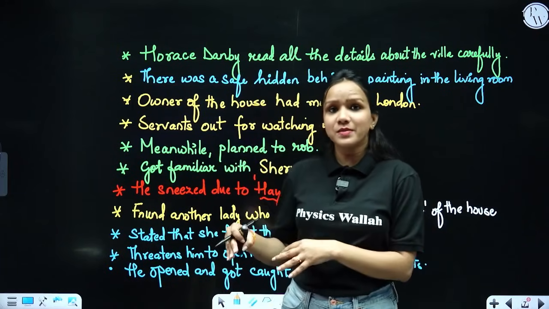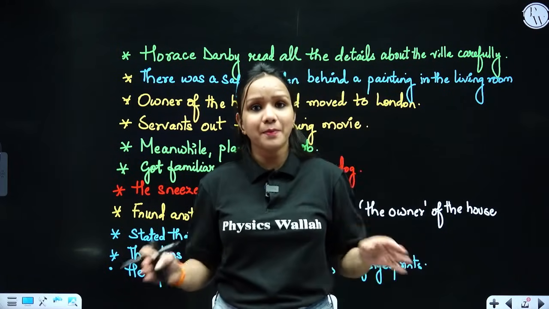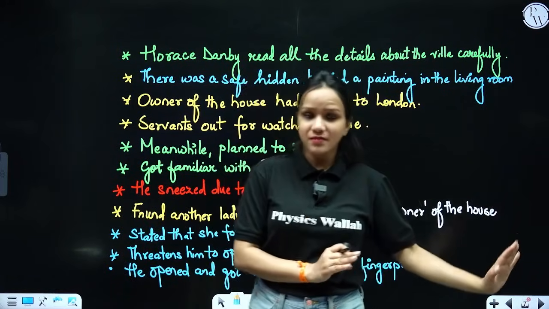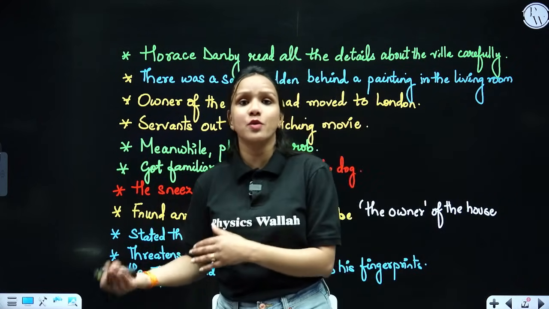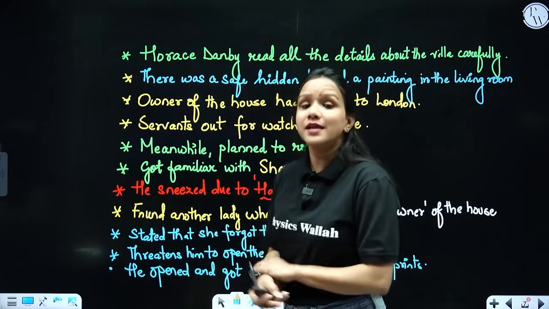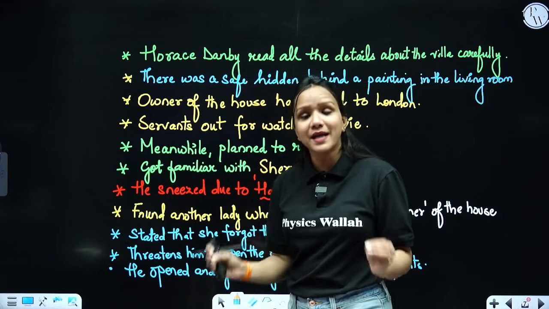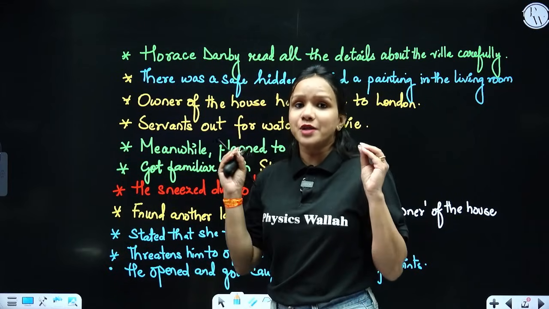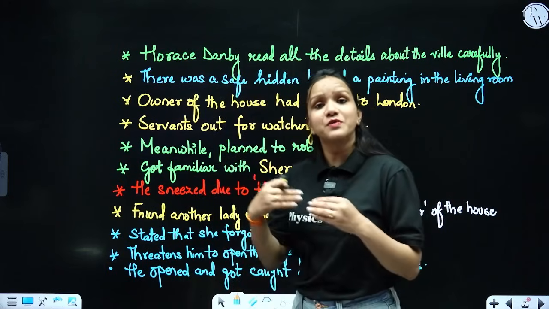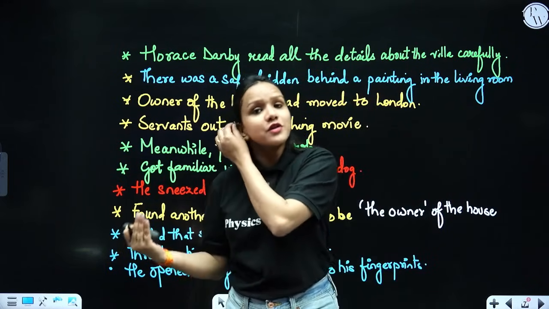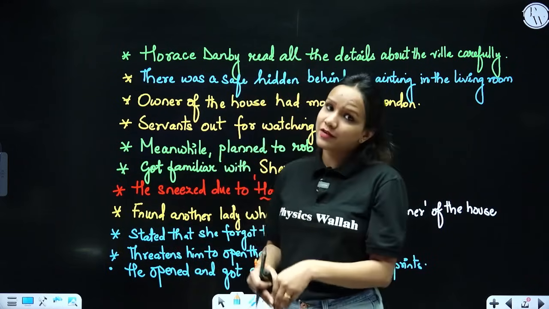So he went from there, and for 2 days nothing happened. He started living silently. The police came and arrested him on a charge that he had committed robbery at Shotover Grange. He literally got sad and mad at the same time, and he started requesting the police to listen to him at least once, and that the mistress of the house, the lady, the owner of the house, had asked him to open the safe for her.